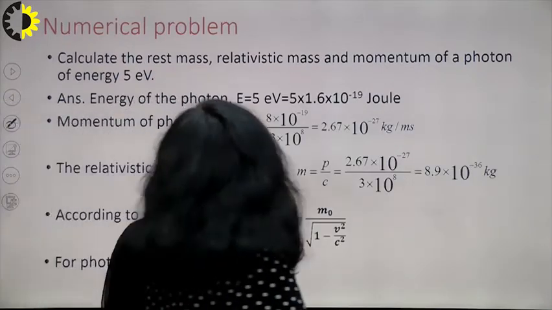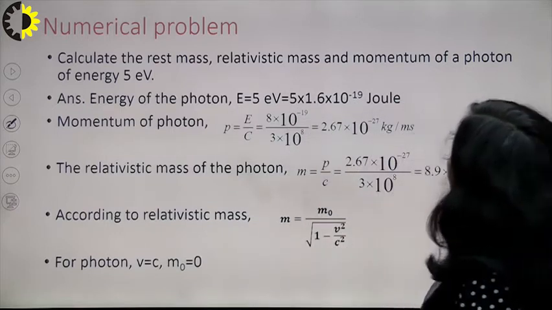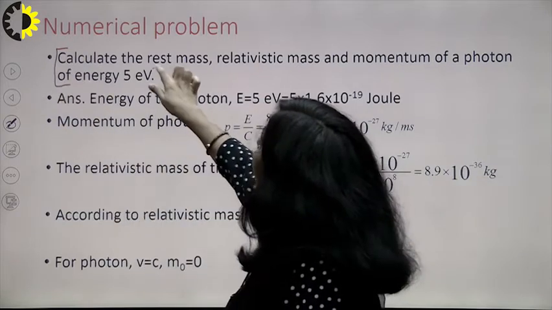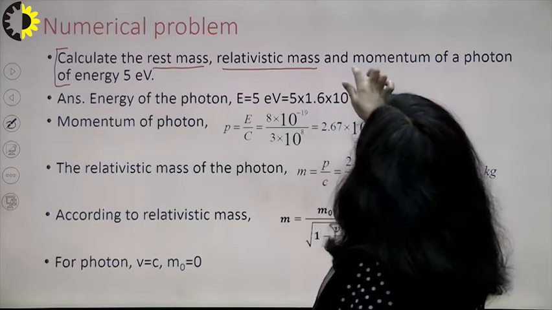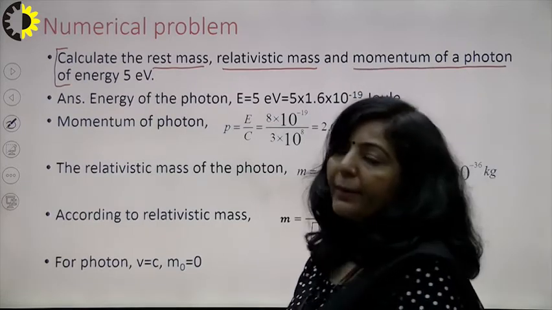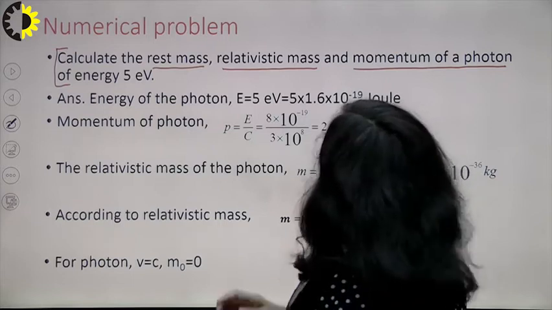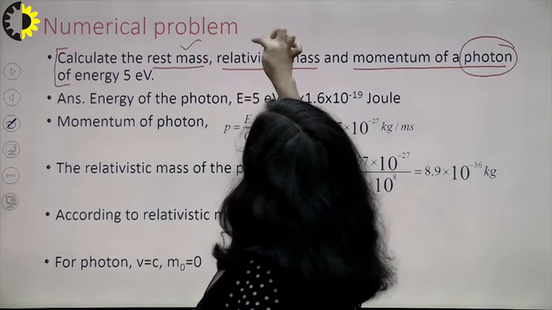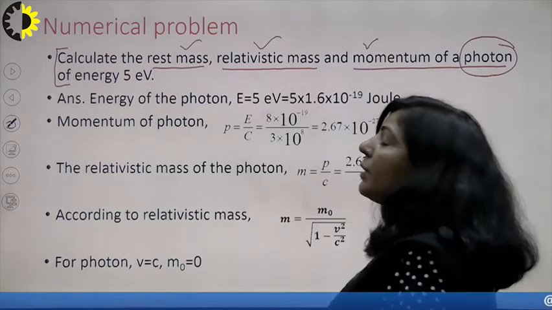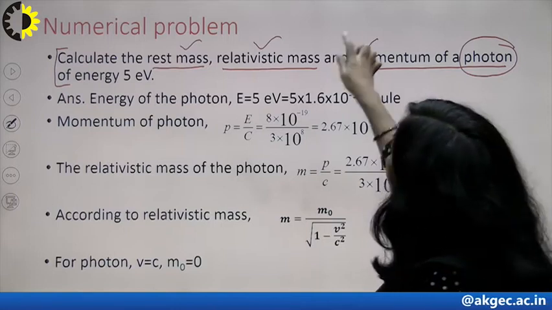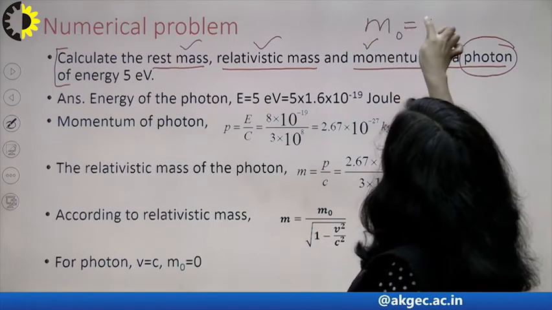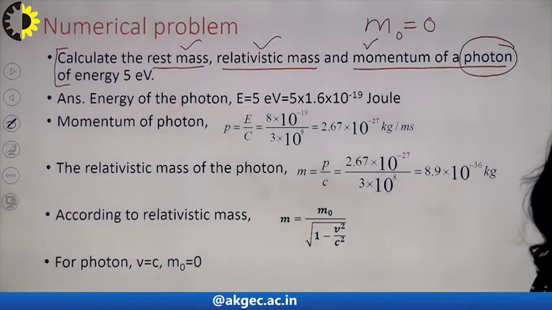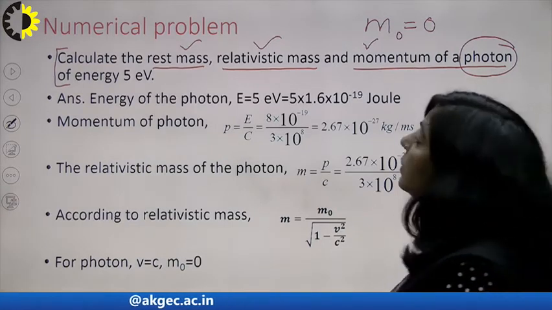Now I am going to solve a numerical based upon these massless particles. What you have to solve here is to calculate the rest mass, the relativistic mass and momentum of a photon of energy 5 electron volt, right? So what is given in the question? You have a photon. For that photon, calculate rest mass, relativistic mass and momentum. So the answer of the very first question, the rest mass: since you have a photon and a photon is a massless particle, you will write here m naught is equal to 0. Rest mass of a photon is always equal to 0.